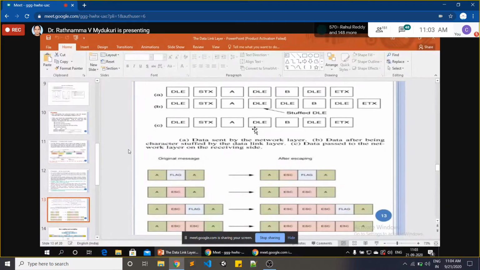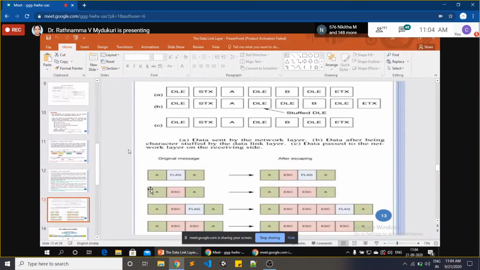For what purpose are we stuffing this? In order to differentiate which is the first frame and which is the second frame, you are adding these extra bits. STX stands for start of the text, and at the end of the last frame you mention ETX, end of the text.